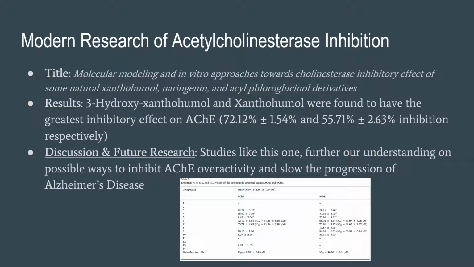The results showed that 3-hydroxy-xanthohumol and xanthohumol were found to have the greatest inhibitory effect on acetylcholinesterase. There was roughly 72% and 56% inhibition percentages, respectively, between the two. Studies like this one further our understanding on possible ways to inhibit acetylcholinesterase overactivity and delay the progression of Alzheimer's disease.